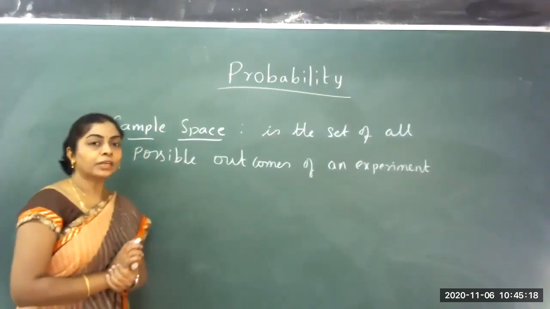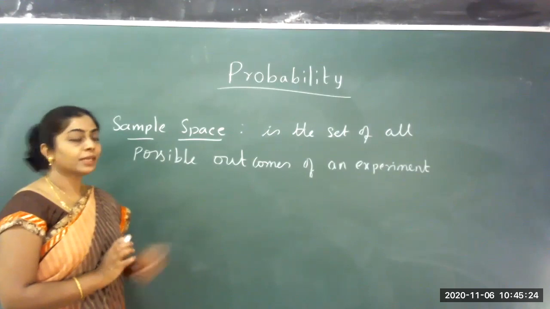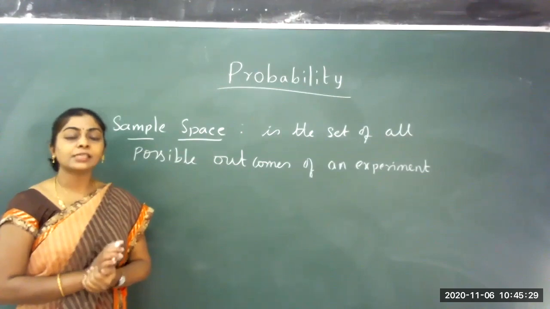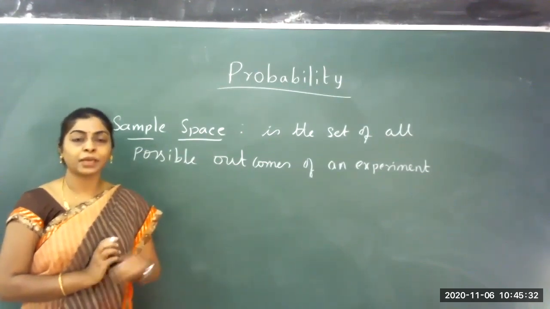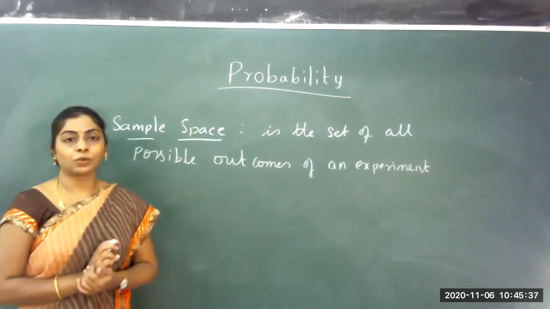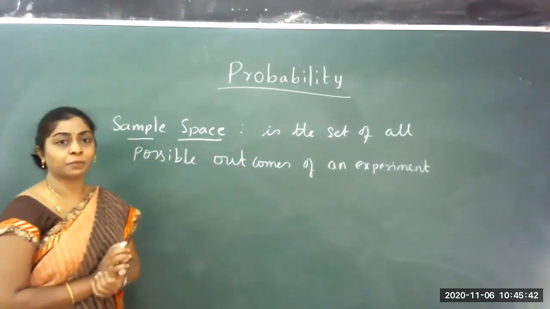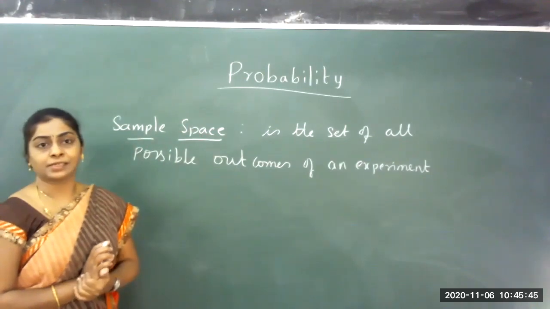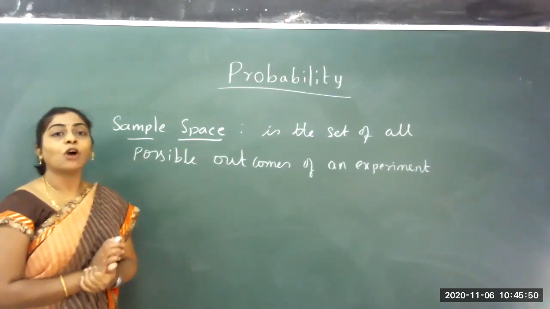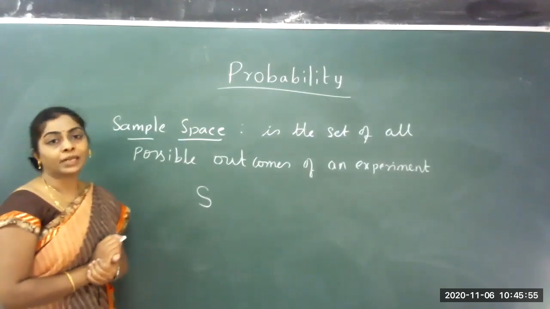The next one we learned last year in probability is sample space. Sample space is the set of all possible outcomes of an experiment. Just now I told you a random experiment can be a coin is tossed, or 2 coins are tossed, or a die is thrown. Now the set of all possible outcomes we get in that experiment is denoted as sample space. I denote sample space always by capital S.